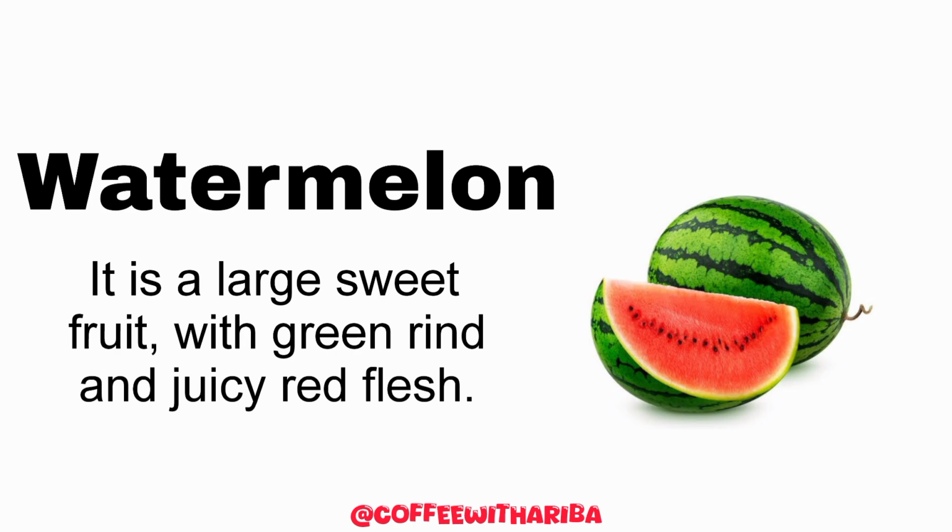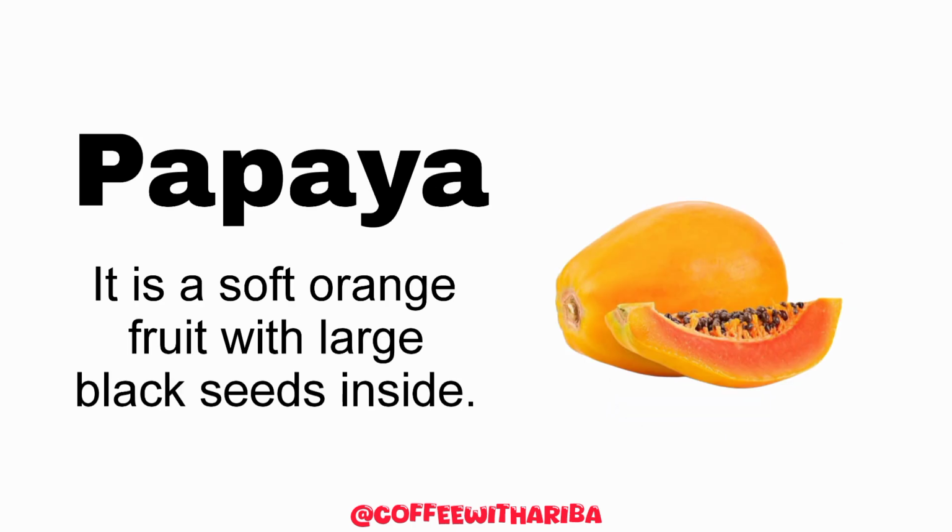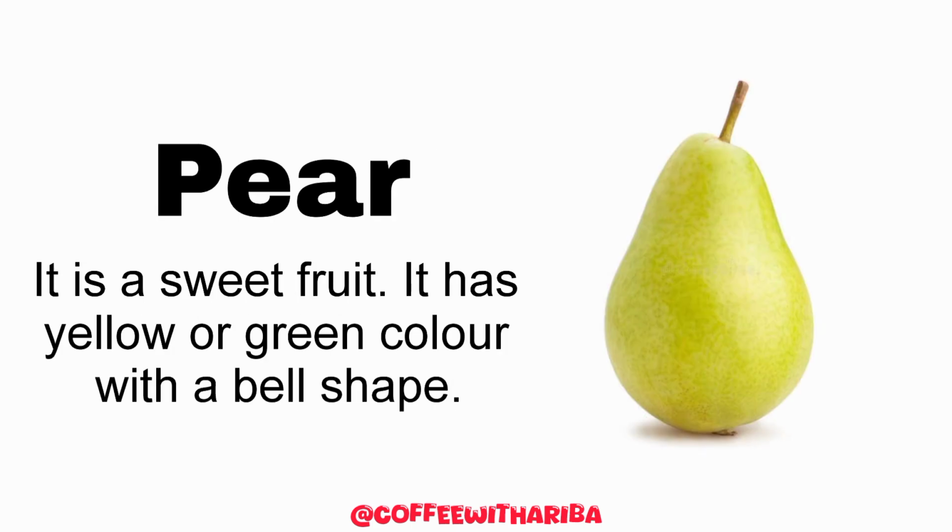It is a large sweet fruit with green rind and juicy red flesh. Next fruit is papaya. It is a soft orange fruit with large black seeds inside. Next fruit is pear. इसको उर्दू में अमरूद बोलते हैं. It is a sweet fruit. It has yellow or green color with a bell shape.